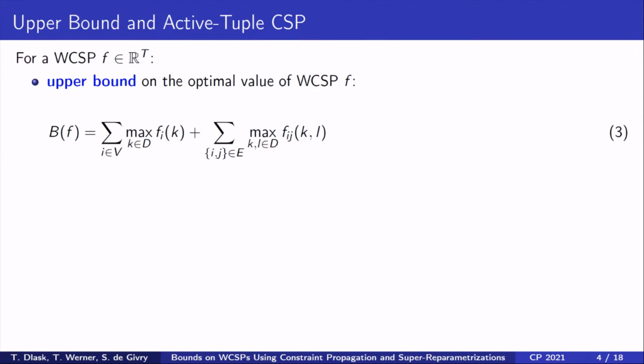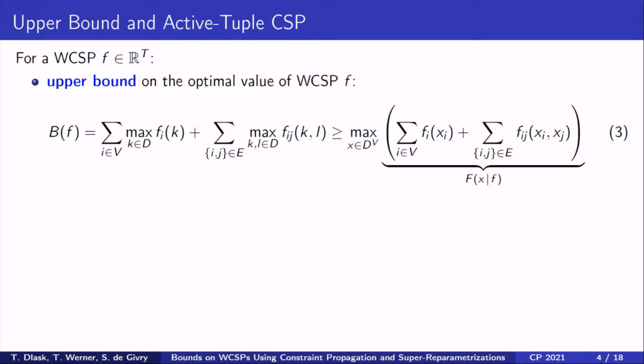We can define a tractable upper bound B(f) on the optimal value of a weighted CSP f, which is defined in equation 3. For any f, the number B(f) is greater than or equal to the optimal value of weighted CSP f, which follows from the fact that it sums the maximal weights for each variable and each edge separately.